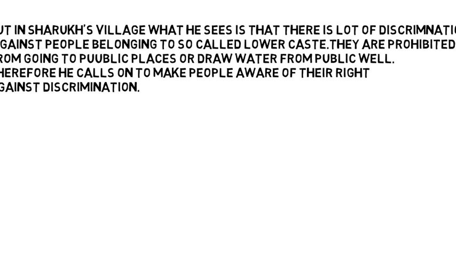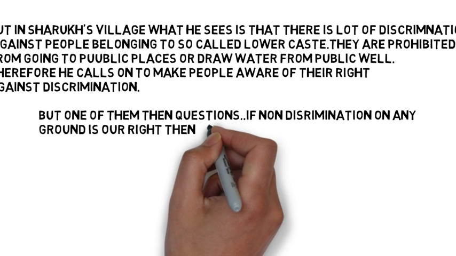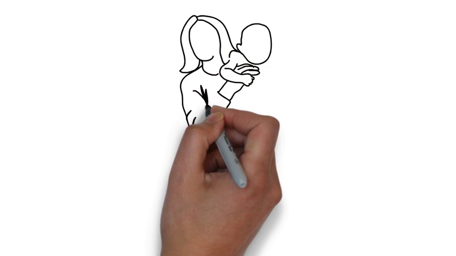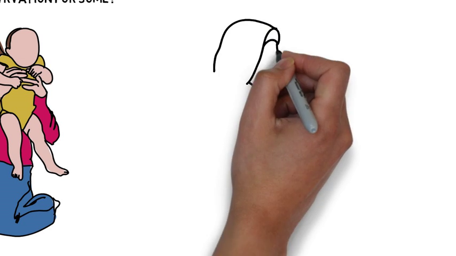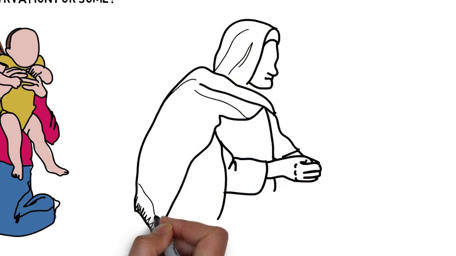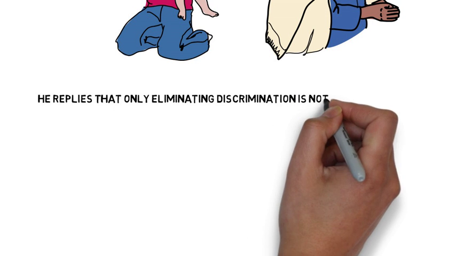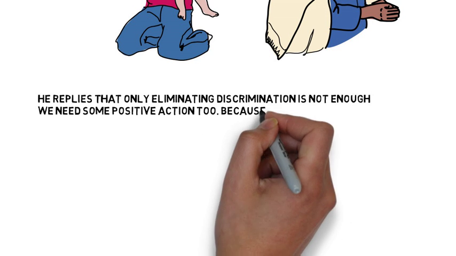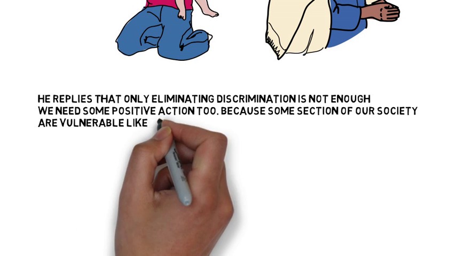But one of them questions, if non-discrimination on any ground is our right, then why special provisions for a few or reservation for some? Shah Rukh then replies and tries to make him understand that only eliminating discrimination is not enough. We need some positive action too, because some sections of our society are vulnerable, like women and children who need support, while some are educationally and socially backward and have faced lots of discrimination earlier, like untouchability and many other kinds of discrimination we still see in our villages.